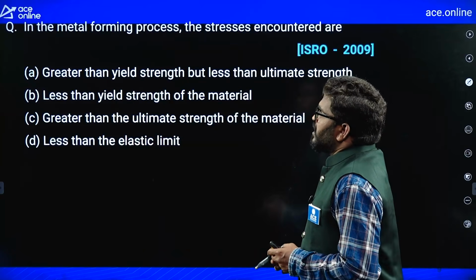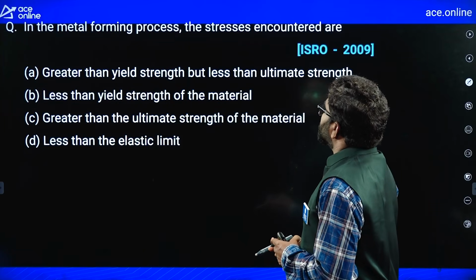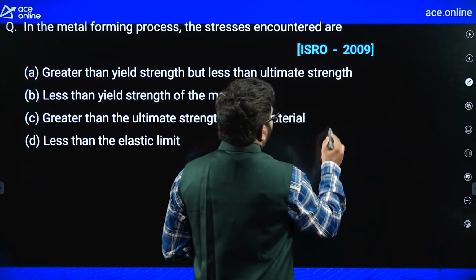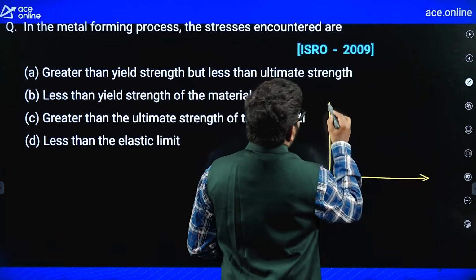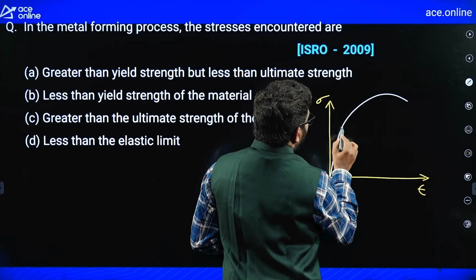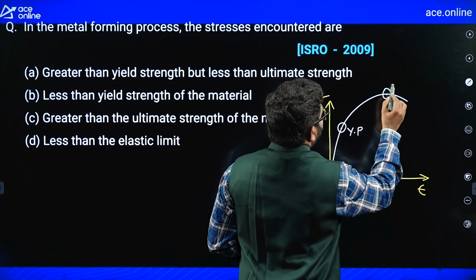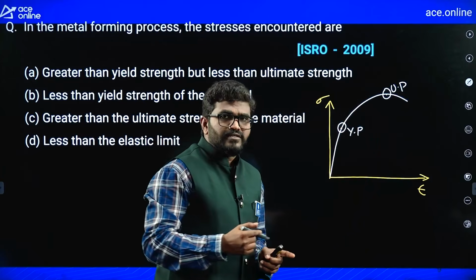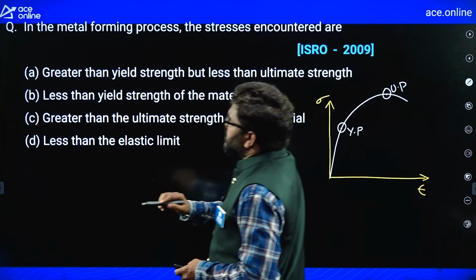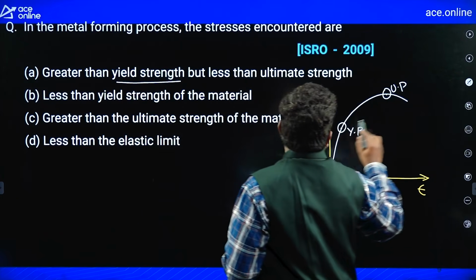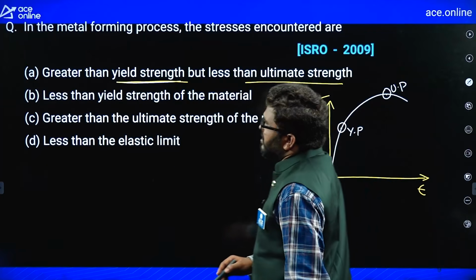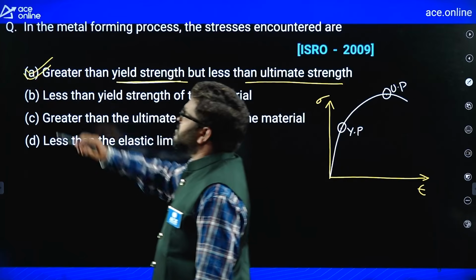Simple. Now, in the metal forming process, the stresses encountered are, remember, the metal forming operations are performed between the yield point and the ultimate point. So within this region only the residual stresses are induced in the body, so the stresses encountered are greater than the yield strength and less than the ultimate strength. So A is the correct answer for this question.